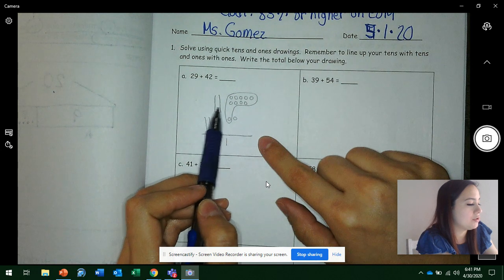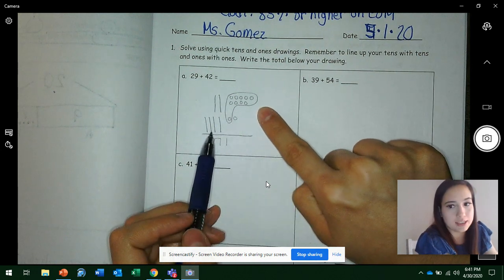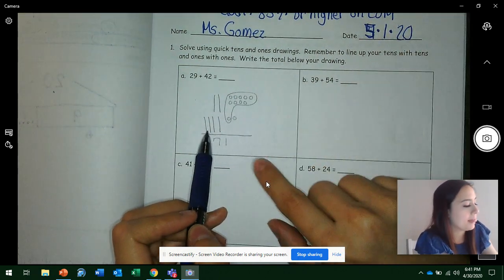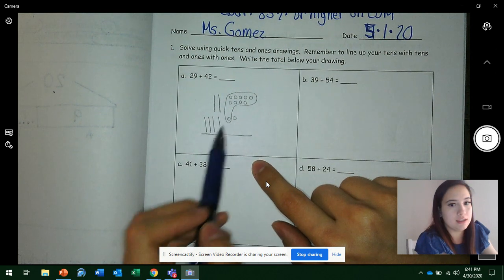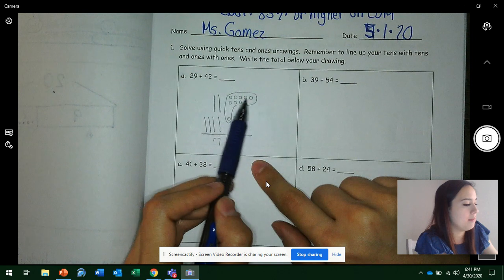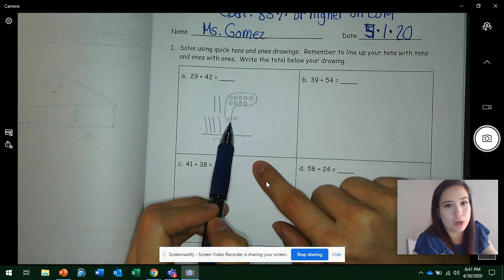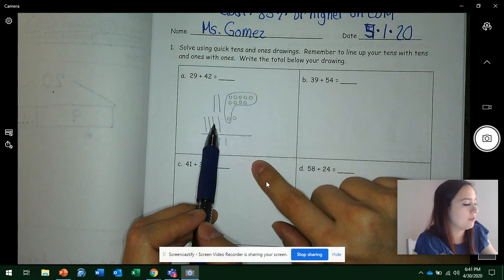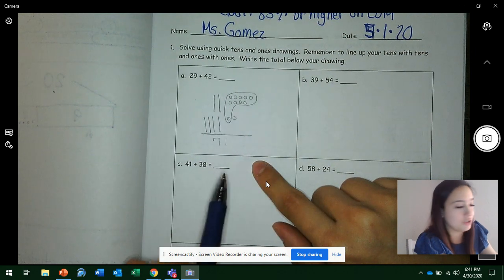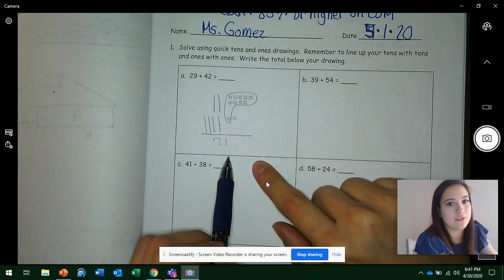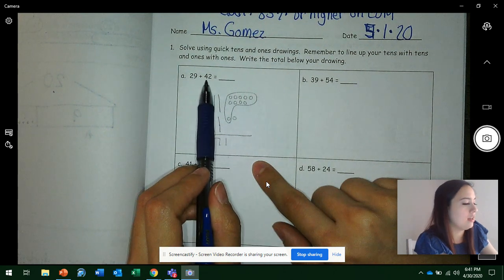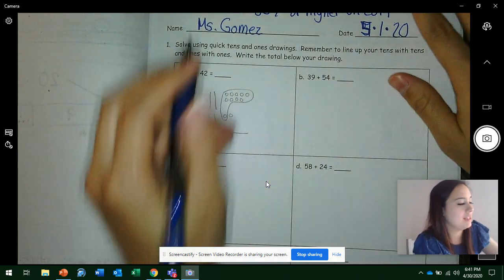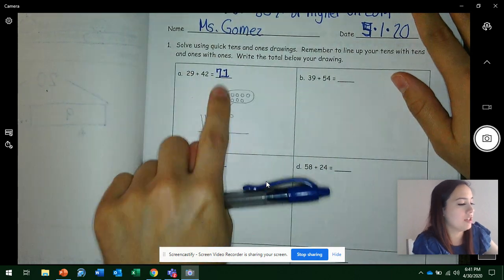So 29, they drew 2 tens, 9 ones, and you see how they're organized? And now, for 42, they drew the next addend, which is another part. Here, 4 tens, 2 ones. And they drew the line, and they made a 10, because 9 needs 1 more to make a 10. So then they solved. They counted their tens, 1, 2, 3, 4, 5, 6, 7 with their new 10, and they had 1 leftover one. So 29 plus 42 equals what, boys and girls? Get ready. Yes, 71. Do not forget to write your answer at the line at the top, okay?